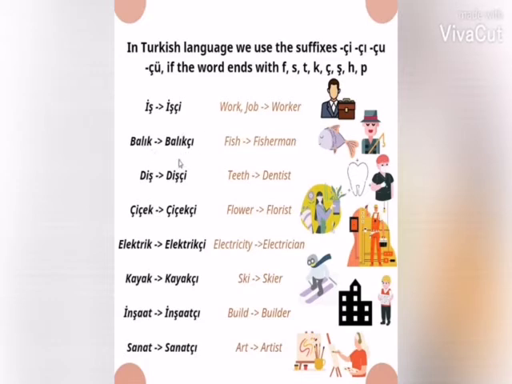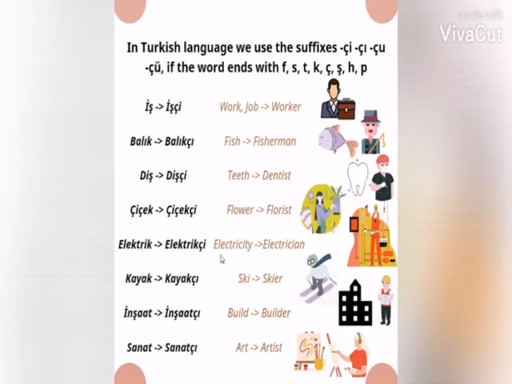Dish means teeth. Dishji means dentist. Dish has the last letter she, and the last vowel E, so according to the rule, G will be used. Çiçek means flower, çiçekçi means florist. Çiçek has the last letter K and last vowel A, so according to the rule, G will be used.